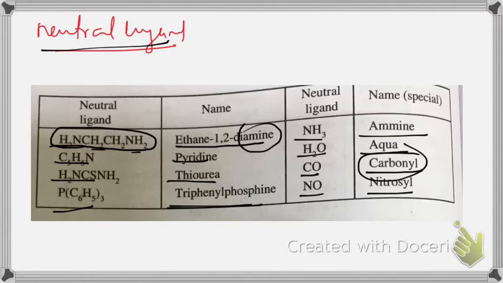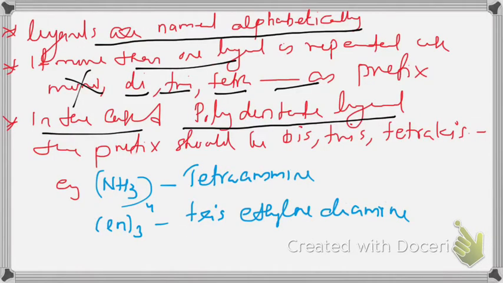This name itself contains di. Under such condition, if such a ligand is repeated more than once, you cannot use di, tri, tetra. Under such conditions of repetition of polydentate ligands, you have to use the prefix bis, tris, tetrakis, etc.